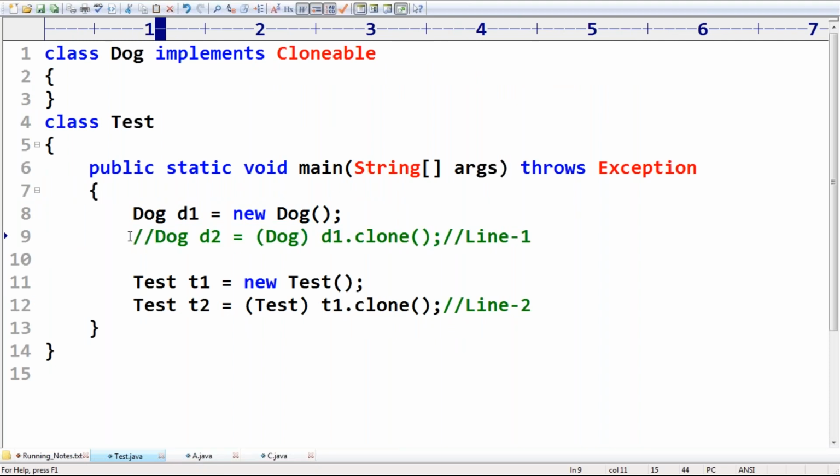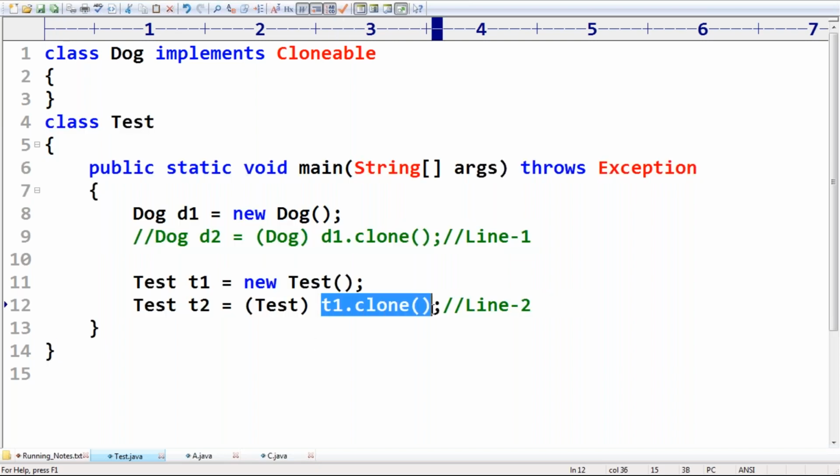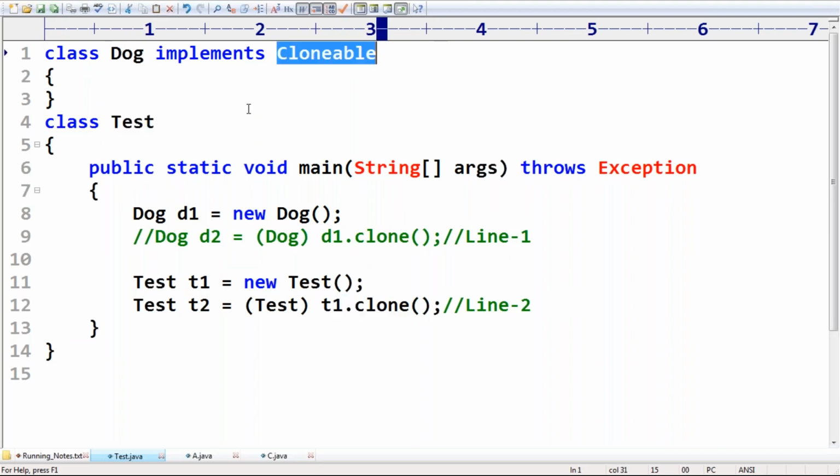Now we won't get any compile time error because we are calling the clone method on t1. t1 is the Test class, the current child class only. That's why no problem at all. But to call the clone method on any object, compulsory that class should implement the Cloneable interface. Remember this one. But our Test class doesn't implement Cloneable.